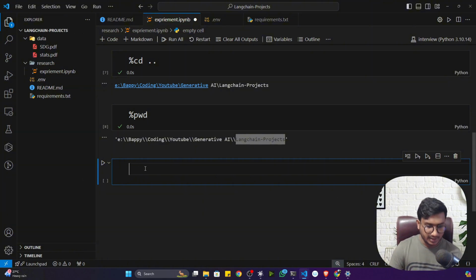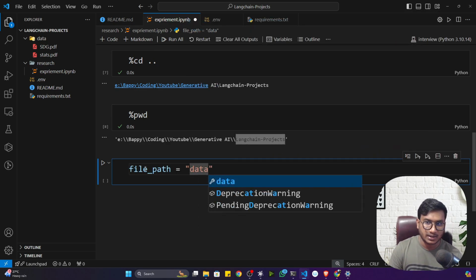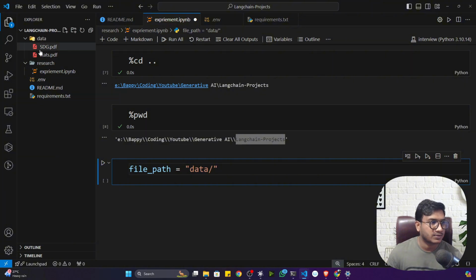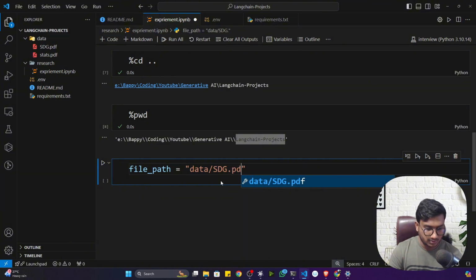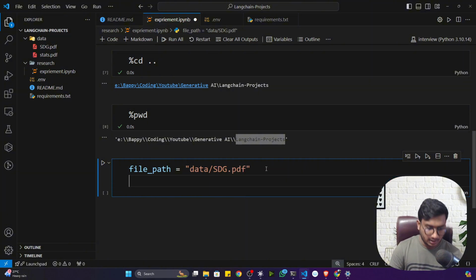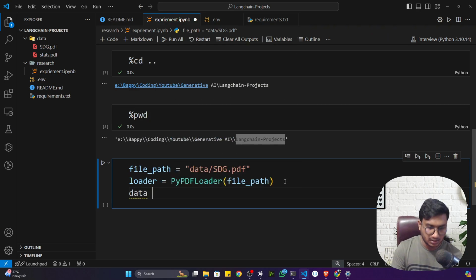Now let me define the file path. file_path is equal to, so my file is present inside my data folder, data, and as of now I want to load this SDG PDF, the sustainable development goal PDF. To load it I'll be using PyPDFLoader, and inside that I'm going to pass my file path. It will give you a loader object. Now I'm going to load the data, so I'll just write data is equal to loader.load.